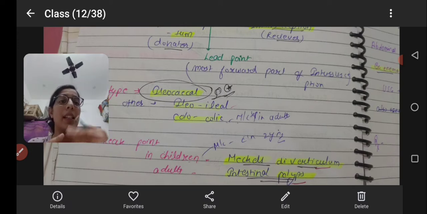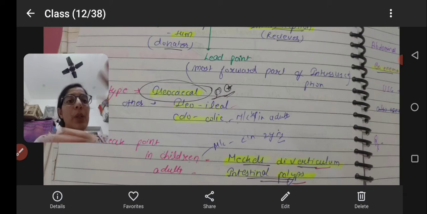In adults, there are chances of polyp formation, hypertrophy of lymph nodes or anything else, and familial adenomatous polyposis, which can lead to invagination and obstruction.